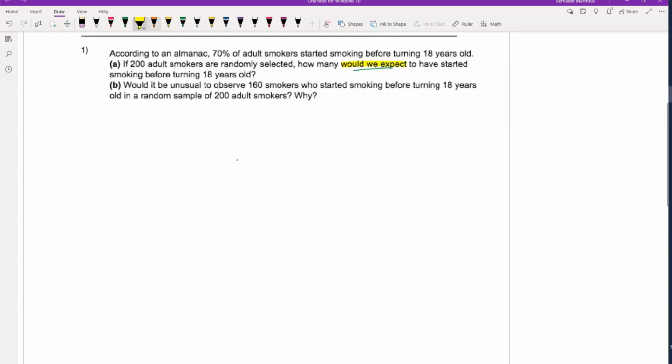So how many would we expect? That means we have to find mu. What is given? Our sample size n is 200. Our P is 70%. Q is 1 minus P, so it's 30%.